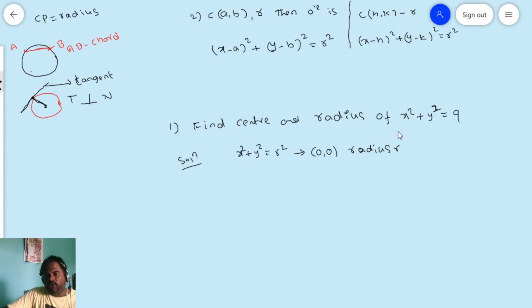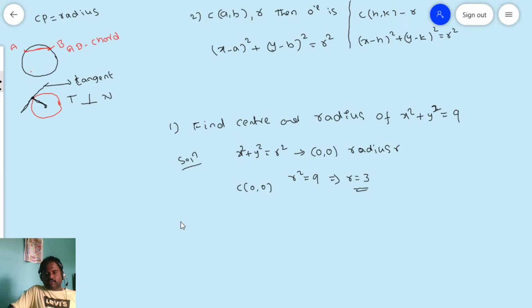So if you compare on both sides, the center is 0 comma 0 and r square is equal to 9. That implies r is equal to 3. Of course you will say minus 3 also, but generally the distance we take in a positive value only. So r is equal to 3.